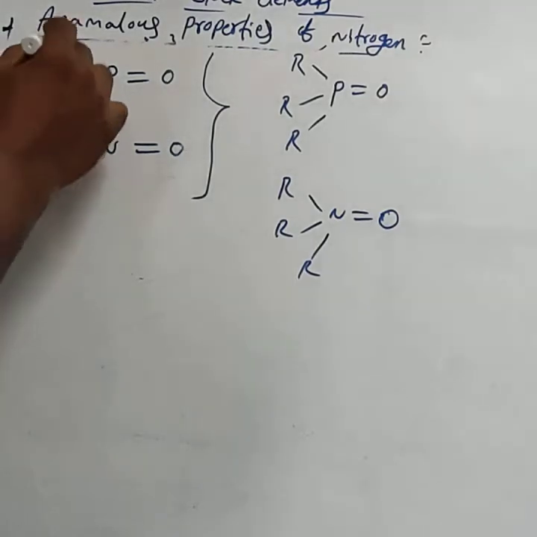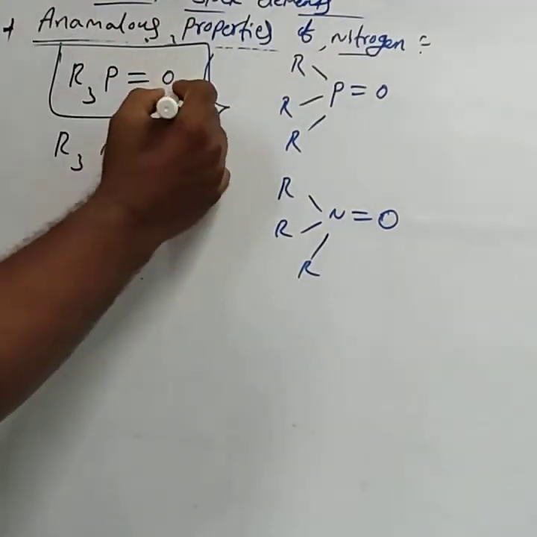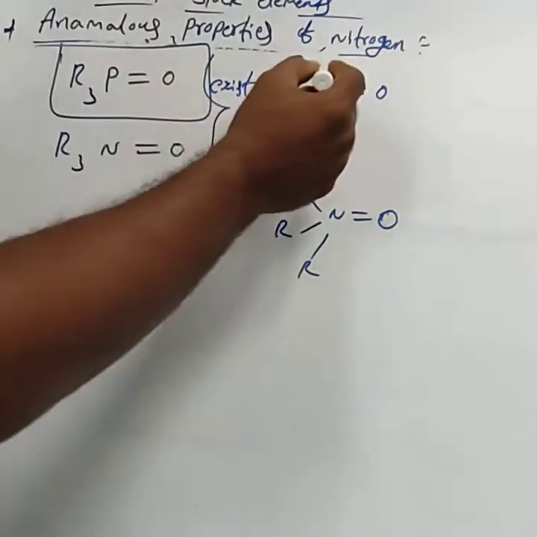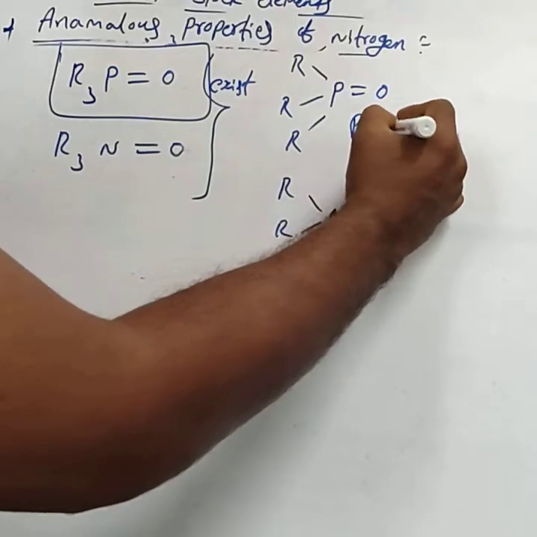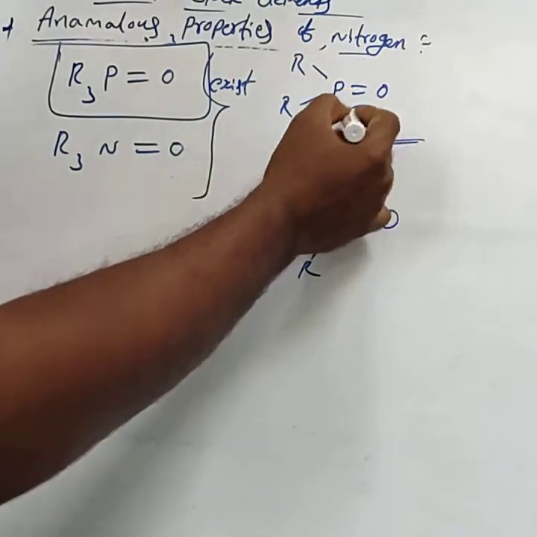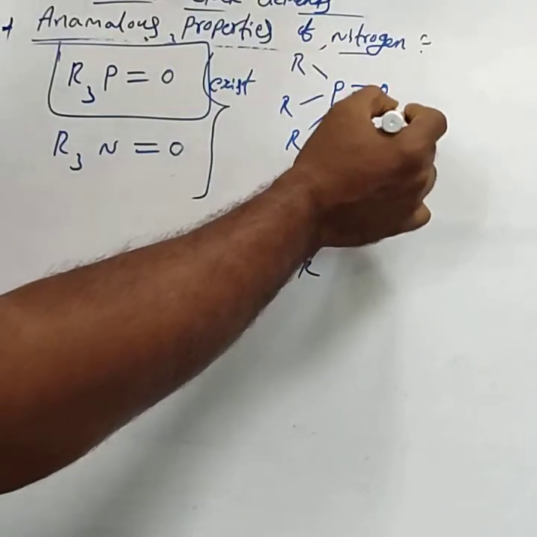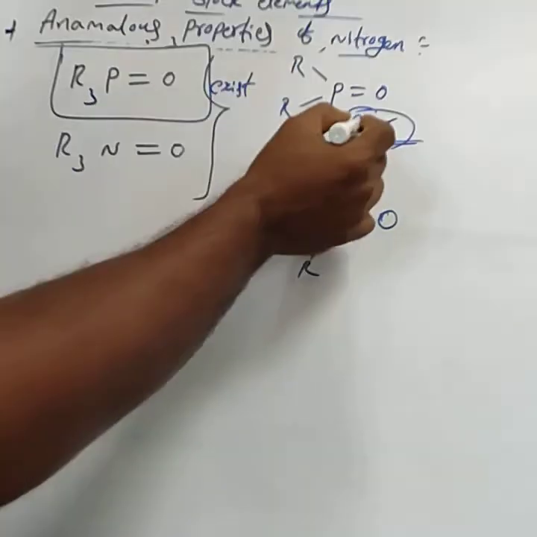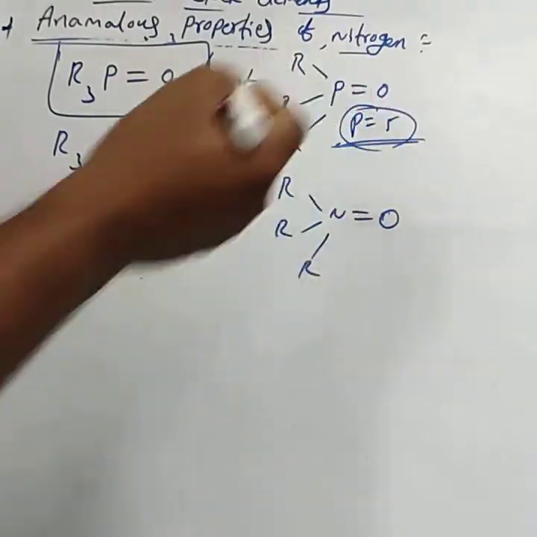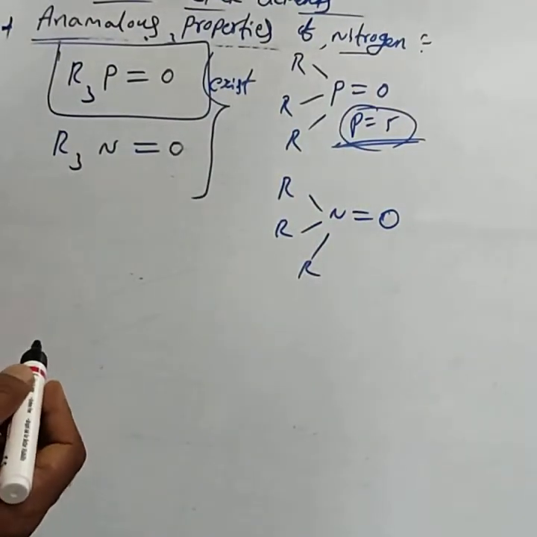Yes, R3P=O can exist in nature. Here, the covalency of phosphorus is 5: 1, 2, 3, 4, 5. It expands its covalency beyond 4. Why does phosphorus expand its covalency beyond 4? Due to the presence of vacant d orbitals.